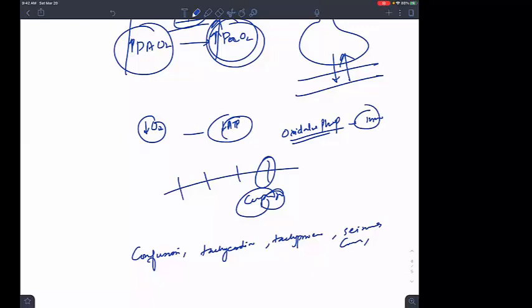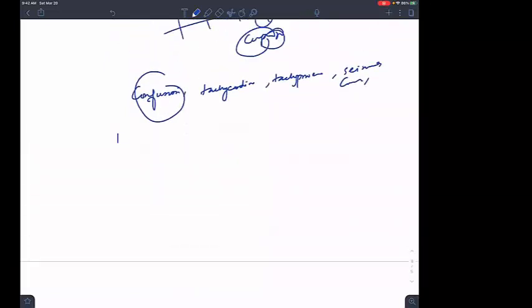Okay. So this is all about the saturation. Whenever you think of cyanosis, think of saturation first. You can think of anything, but I am giving you a tip that you should think of saturation. So this was about hypoxia, what hypoxia can do. The mechanism we'll be talking about in a new video. There are also other things which can cause cell injury. This was about hypoxia, which was inadequate oxygen.